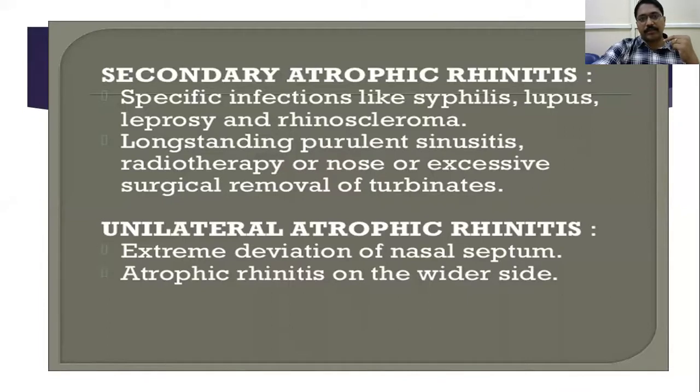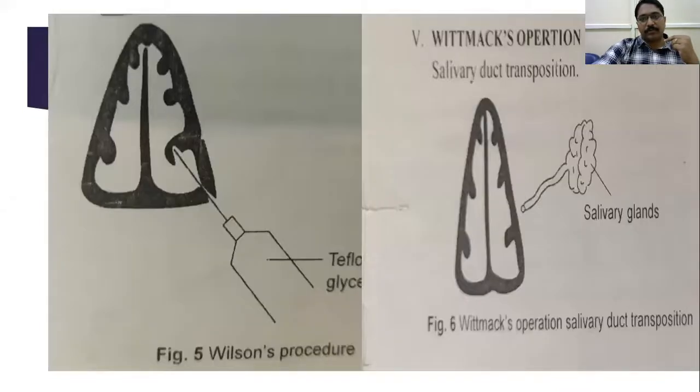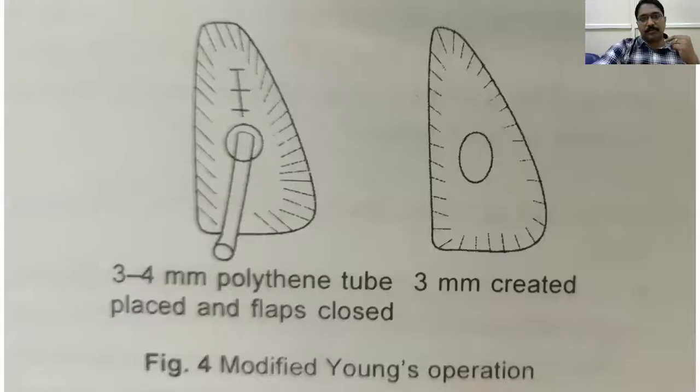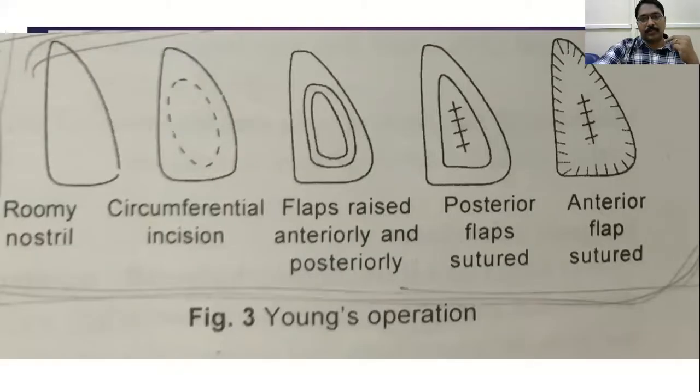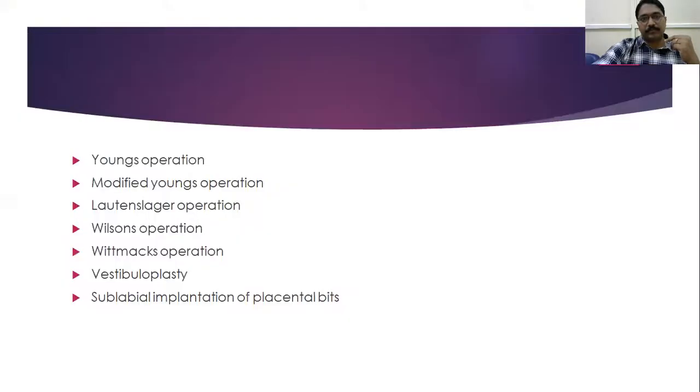I mentioned that, no? Names. This sublabial implantation of placental bits: how do you insert this? A sublabial incision is made and fresh placental bits are kept in the sublabial area. Okay, the mechanism of action here: the progesterone and estrogen in the placenta cause increased vascularity of the nasal mucosa. Okay, that's also a very good procedure.